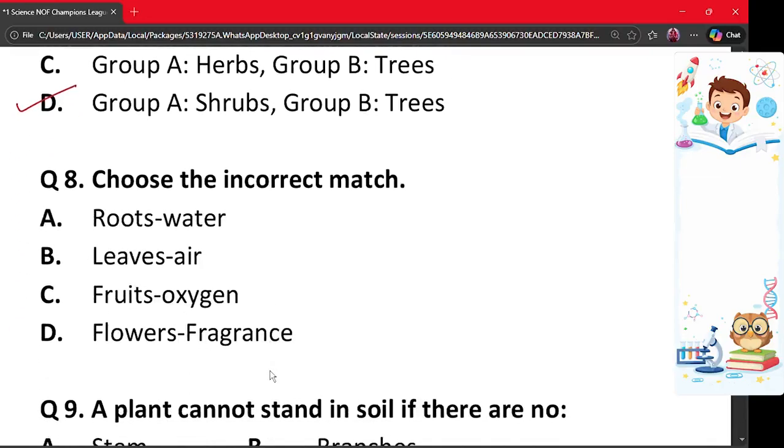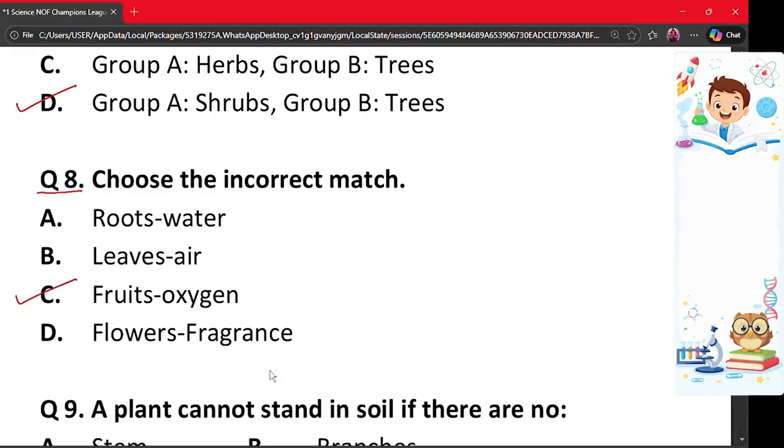Our next question is question number 8. Choose the incorrect match. A. Roots to water, B. Leaves to air, C. Fruits to oxygen and D. Flowers to fragrance. The correct answer is option C.